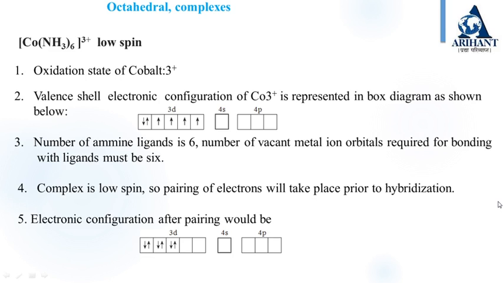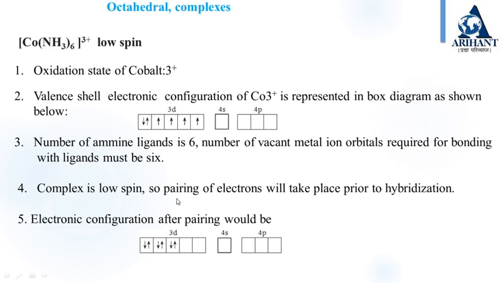So we will see the octahedral complex first. [Co(NH3)6]3+ is a low spin complex. The oxidation state of cobalt is +3. The valence shell electronic configuration of Co3+ is represented in a box diagram as shown below. So in the 3d orbitals, this is 4s and this is 4p. The number of amine ligands is 6. So the number of vacant metal orbitals required for bonding will be 6.